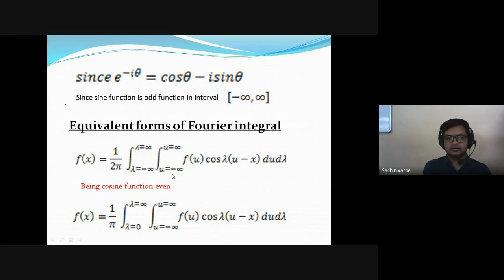Being a cosine function, this is called a Fourier cosine integral representation, because this integration is in terms of cos only, isn't it? There is no sine or exponential function. So this is called a Fourier cosine integral representation. All right.